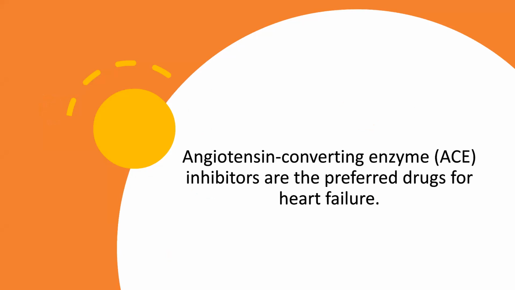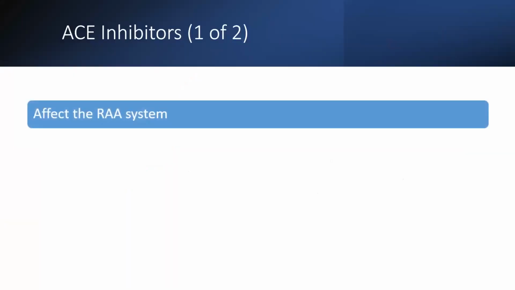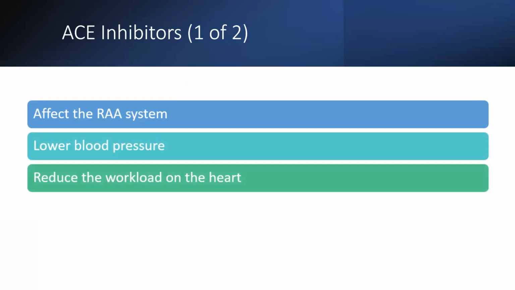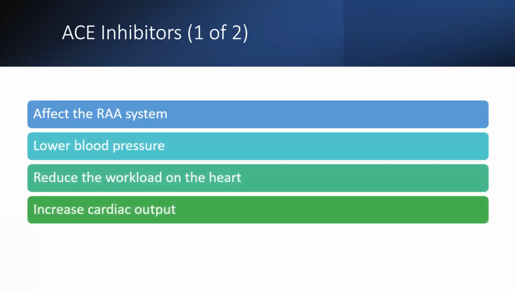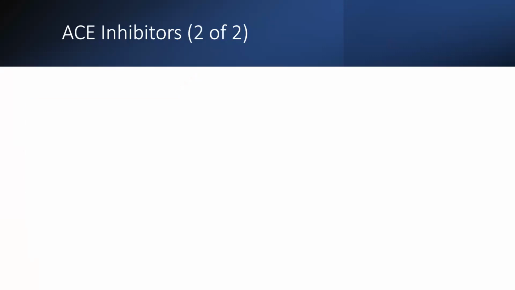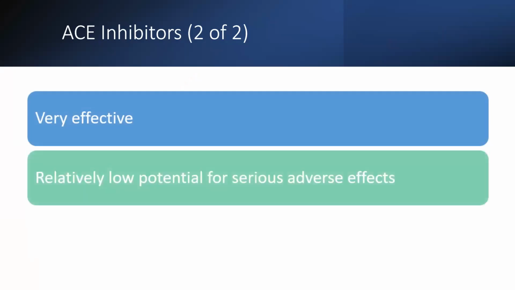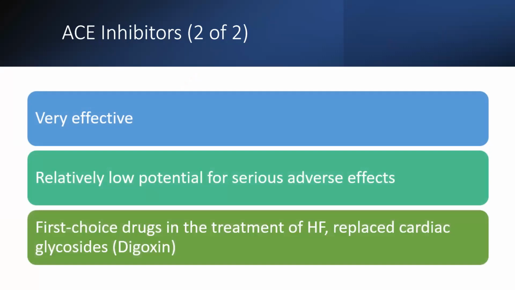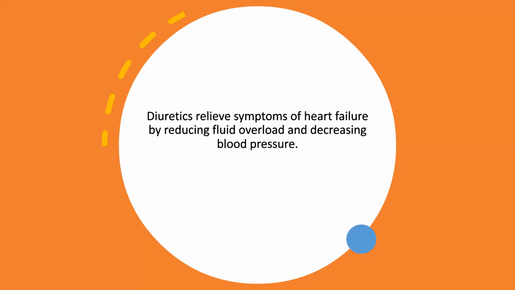Now, the first drug that we talked about is the ACE inhibitors. They are the preferred drugs for heart failure. They affect the RAS system, they lower the blood pressure, they reduce the workload on the heart, they increase the cardiac output, and they decrease the preload, reduce pulmonary congestion and peripheral edema. They are very effective drugs, with relatively low potential for serious adverse effects, and they are the first choice drugs in the treatment of heart failure, replacing the cardiac glycosides, the digoxins.